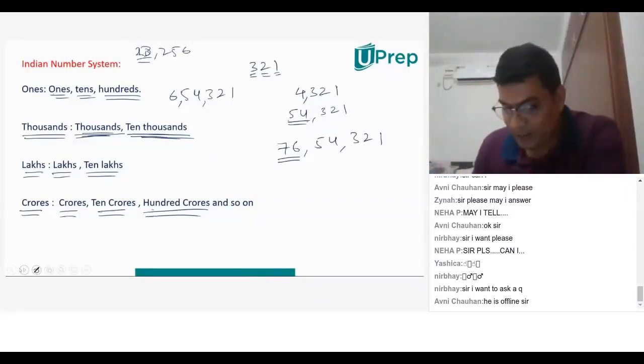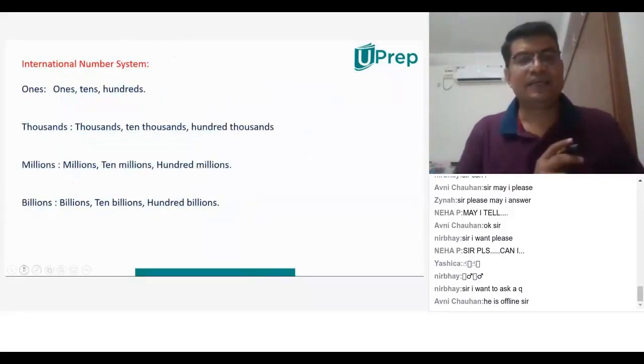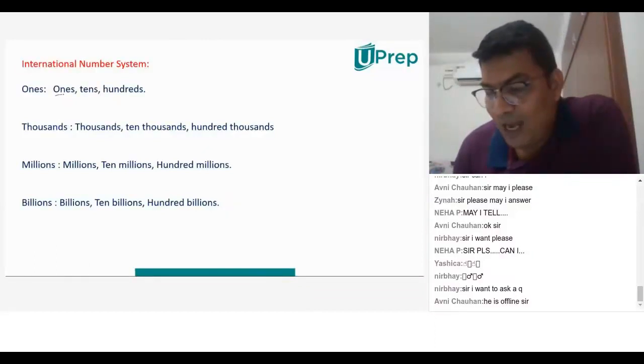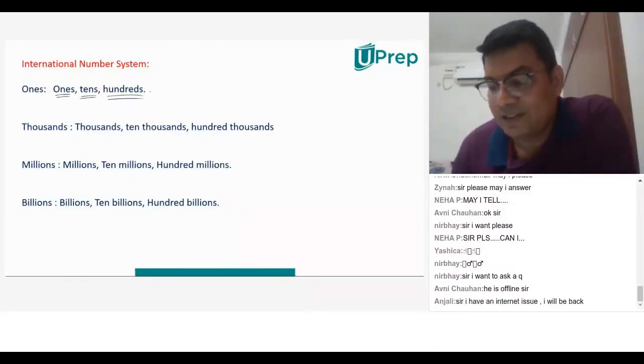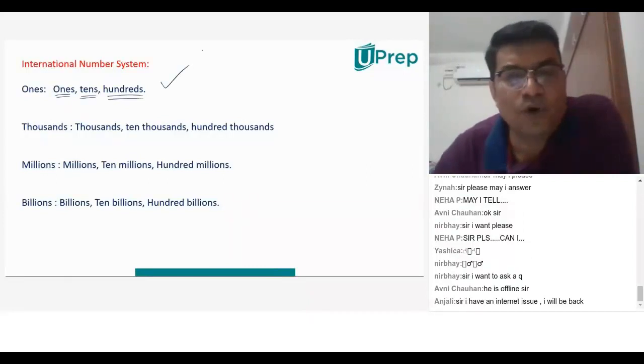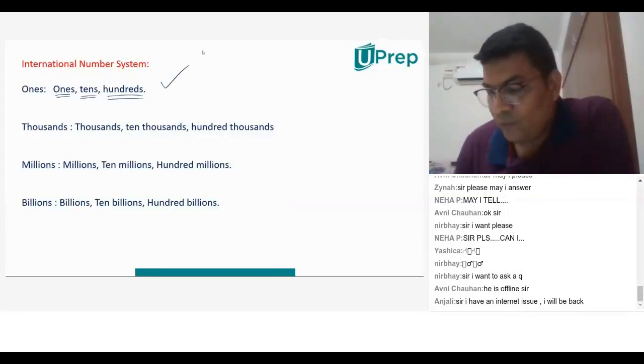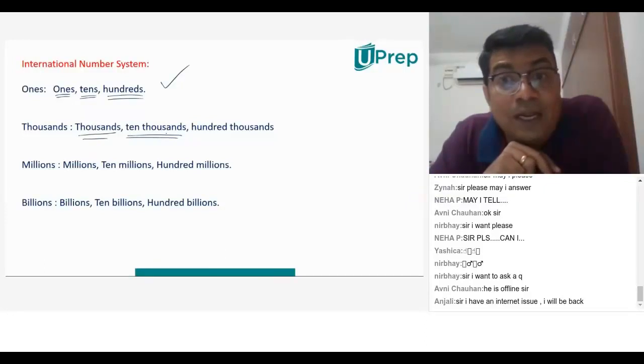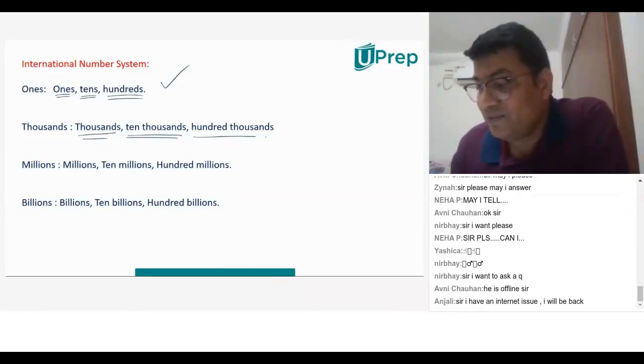Okay. So let's quickly go there. Now in the international system, what is the difference? We have the same, very similar to the Indian system: ones, tens, hundreds. This is very common to both the Indian system and the international system. But in the Indian system we stop at thousands and then 10,000s, whereas they go till 100,000s. That's the basic difference. I want everyone to understand this difference.